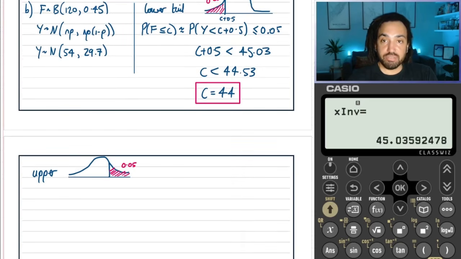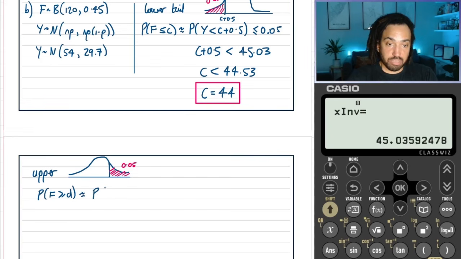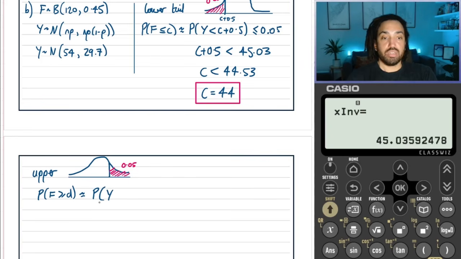So we're going to do the same thing as we did before. We're going to say the probability that f is greater than or equal to d is approximately, when using the normal, well, again, if you had f greater than or equal to 6, let's say, then you would say that we would have the normal distribution being greater than 5.5.